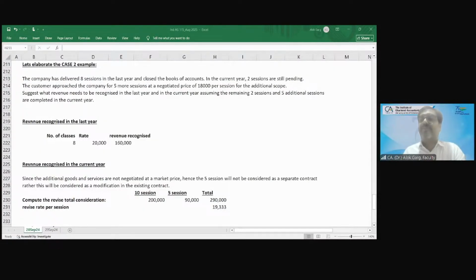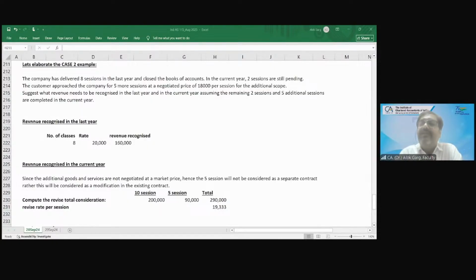Then we discussed when contracts can be combined. Two or more contracts can be combined if they are with the same party at the same time or nearly the same time, if the contracts are negotiated as a single commercial package, or if it is a single performance obligation, so that one contract depends on another. If any of the criteria is met, it will be considered a combination of contracts. Then we discussed when a contract is considered a modification.